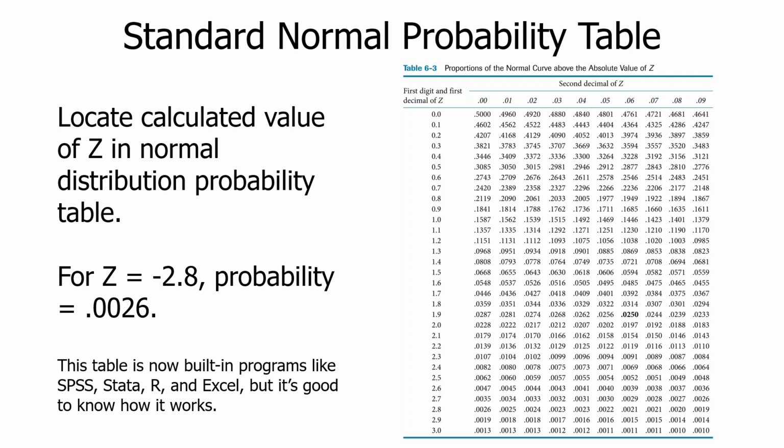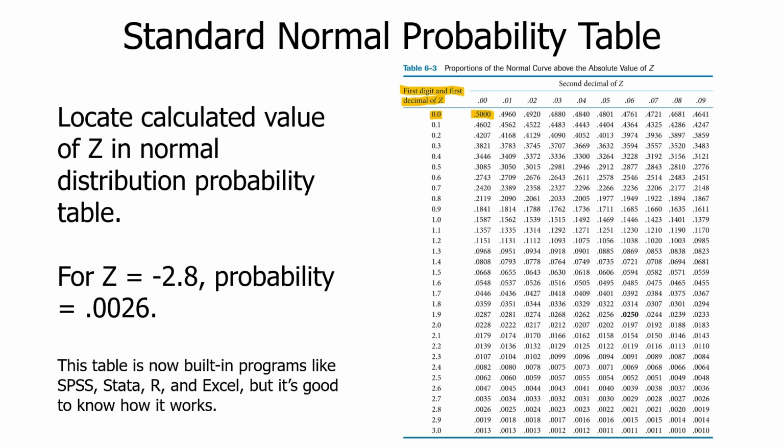Only half of the curve is represented here because the curve is perfectly symmetrical. If we had negative values of z, we would still look up these values, because these are absolute values, or magnitudes. Here's how it works. Let's look up a few values that we're already familiar with. Notice that here's the first digit and first decimal of z. If we got a z-score of 0, we know that half the probabilities lie above 0 and half lie below, and sure enough, 0.5000 tells us that 50% of the curve lies above a z equal to 0.